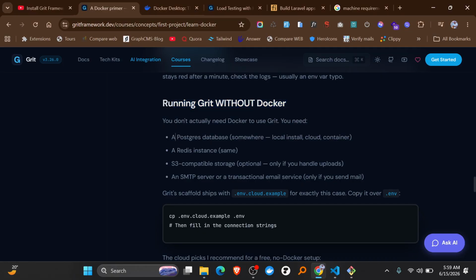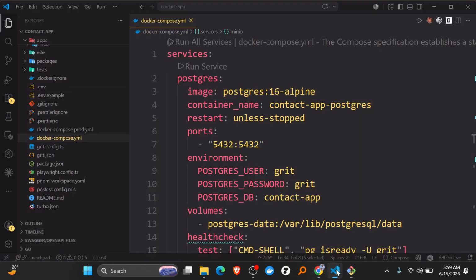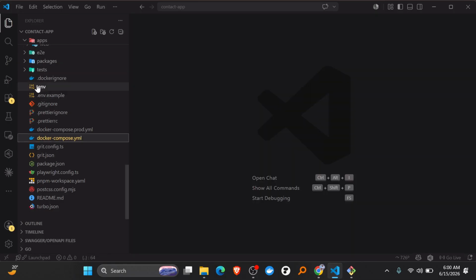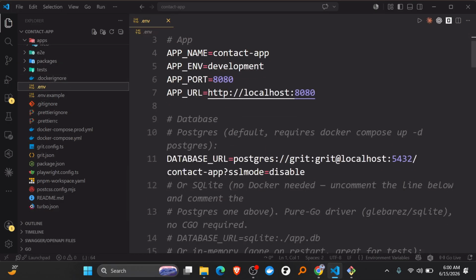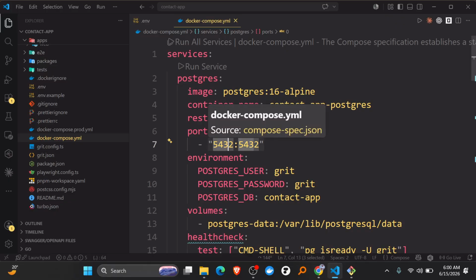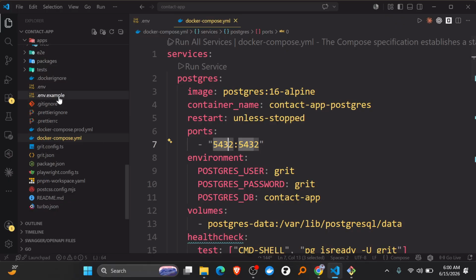So you can get a Postgres database, because what this basically does is run these containers for us: Postgres, Redis, and all that. After running them, we come and connect them in the env. So you can see we are targeting 5432. This is the same in the Docker Compose here. This is the one we are targeting in the env.